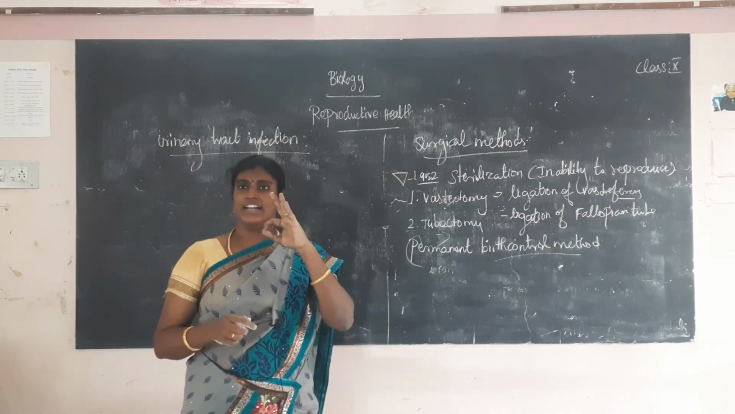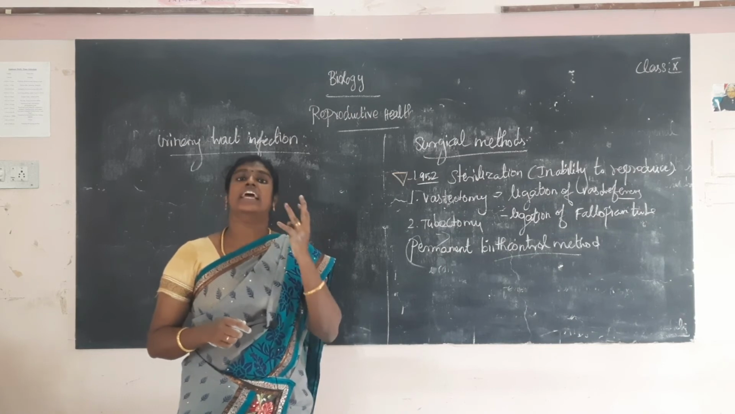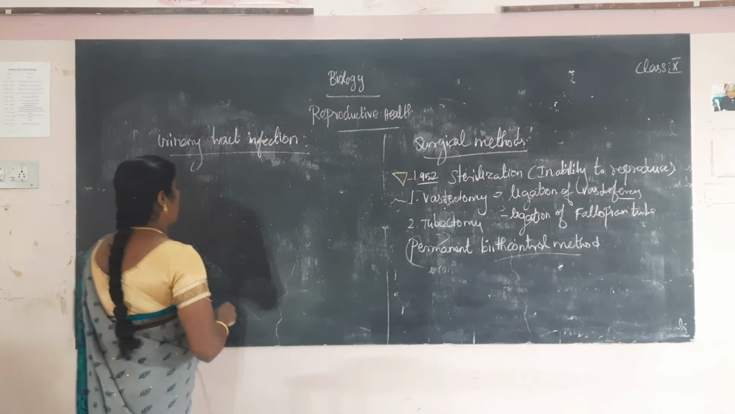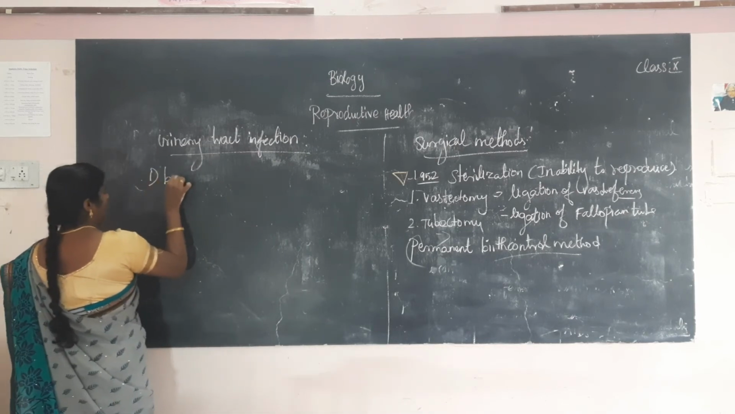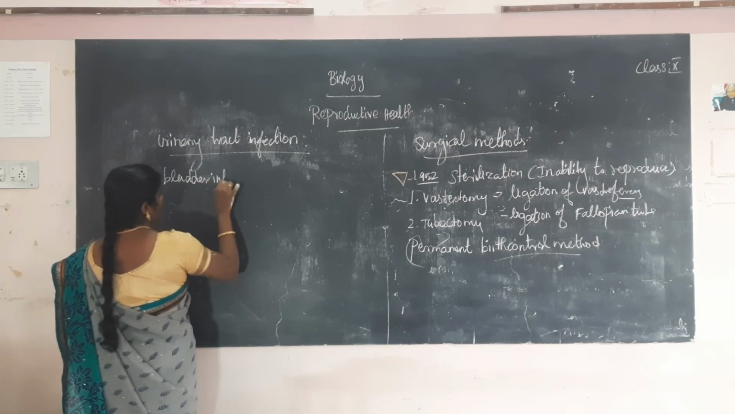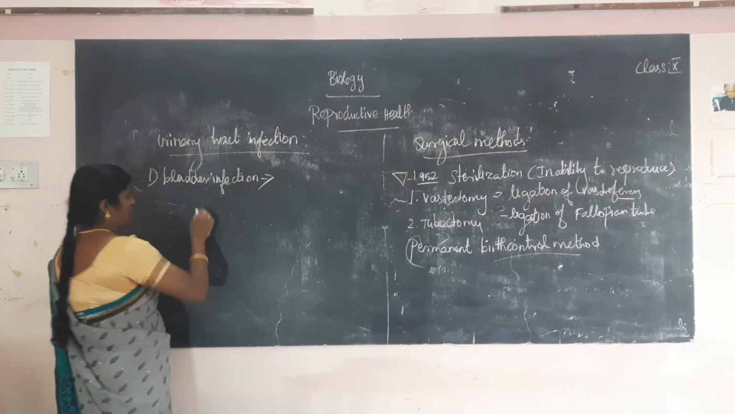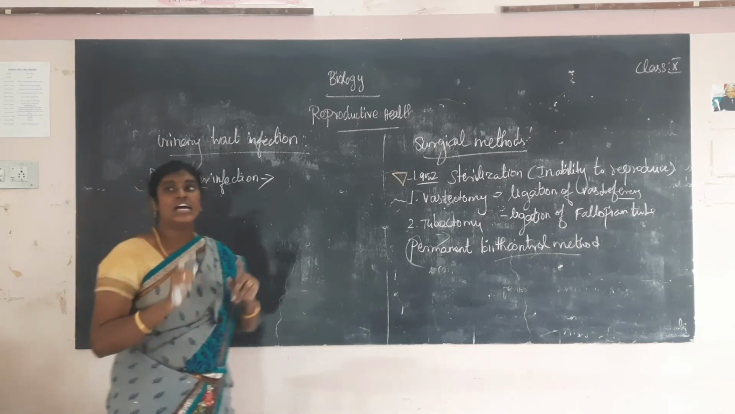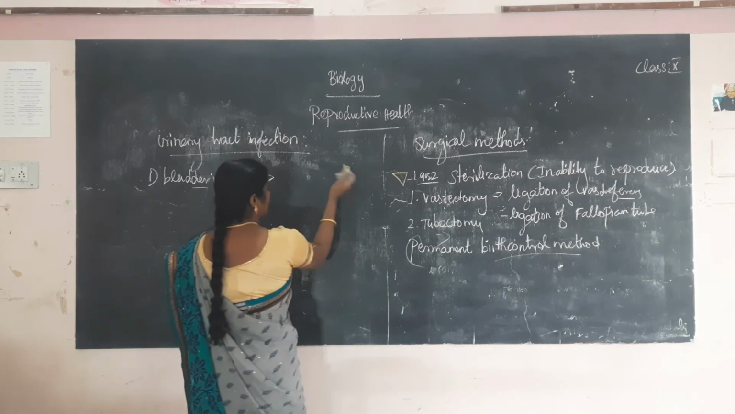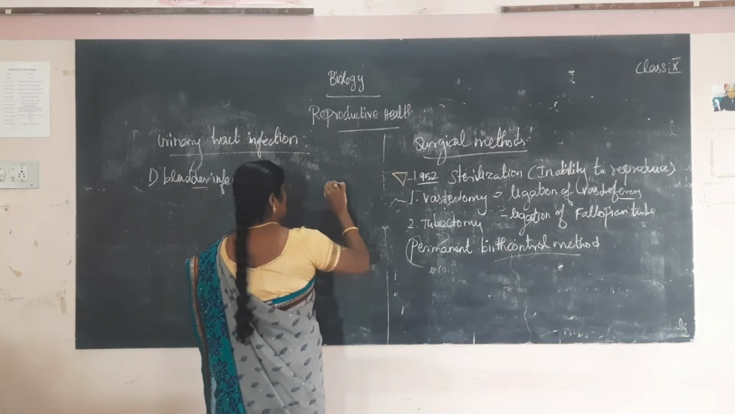It can be divided into three types: bladder infection, kidney infection, and asymptomatic infection. The first one, bladder infection. What is the meaning of bladder infection? What is the bladder? The urinary bladder. This is the urinary bladder, a sac-like structure.